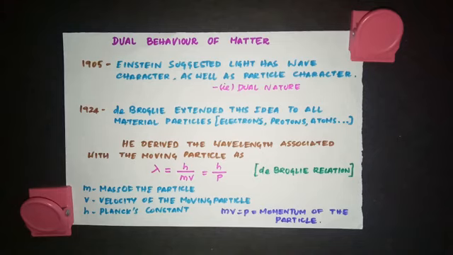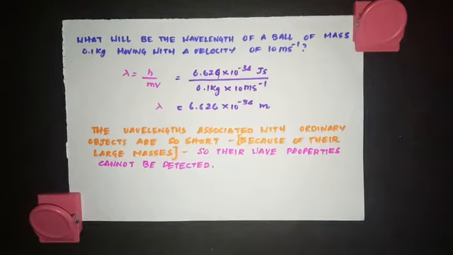Let's do some calculations to understand this de Broglie relationship in detail. So according to de Broglie, every moving object has a wave associated with it. For example, even you and I, when we are moving, we are associated with a wave. But why don't we see that wave, or why don't we identify that wave? Let's explain that with an example. Now look at this question.